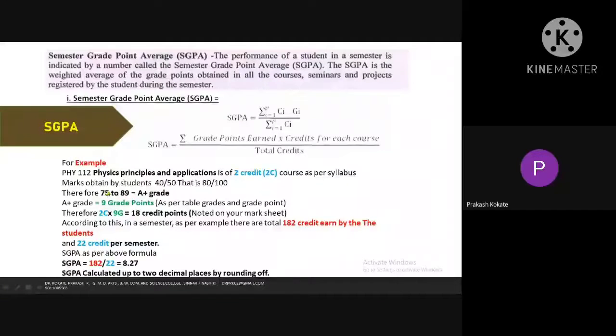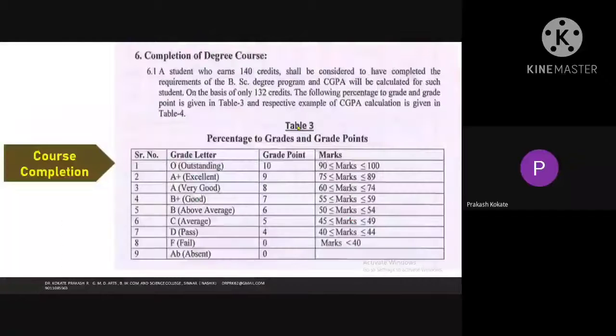Then how will we convert it into grade? Remember friends, 75 to 89 has A plus grade in the tabulated form given by the university. I will show you that form also. This is the table given by the university. These are not prepared by anyone. These are not the calculation from our side.